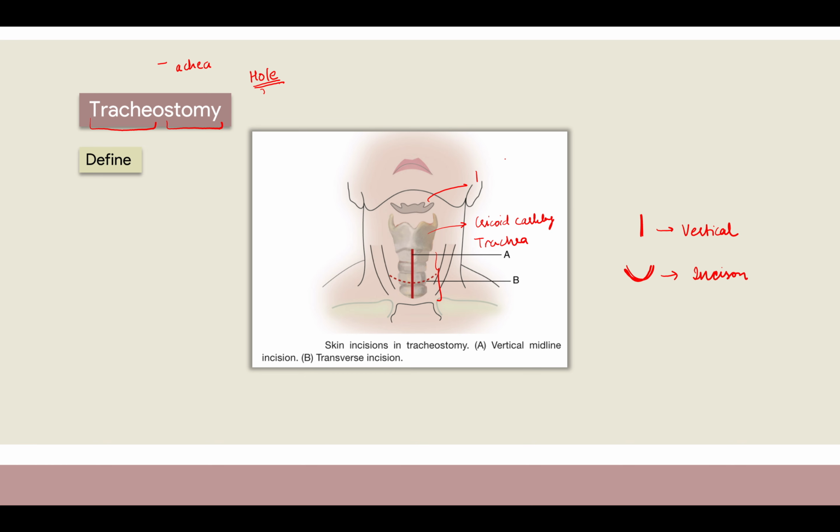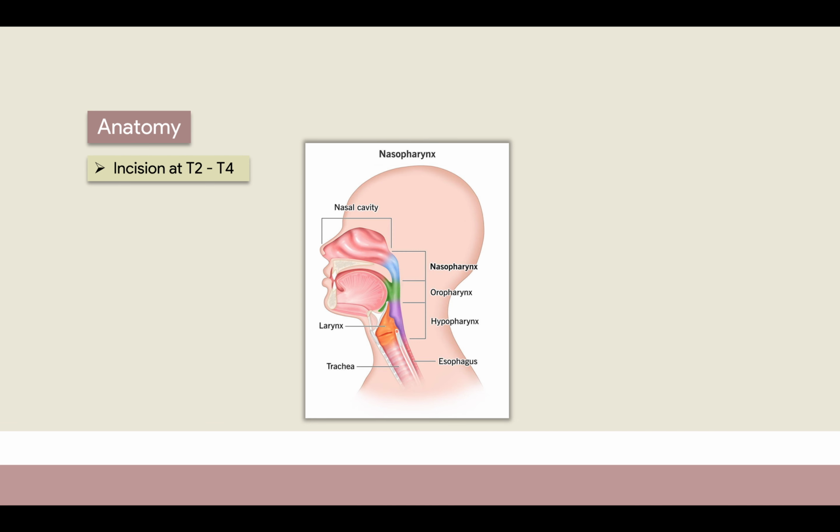Up to now, what I said was that we are creating an opening inside the trachea so that air can pass in. Let's go ahead, then we'll come back to this picture.